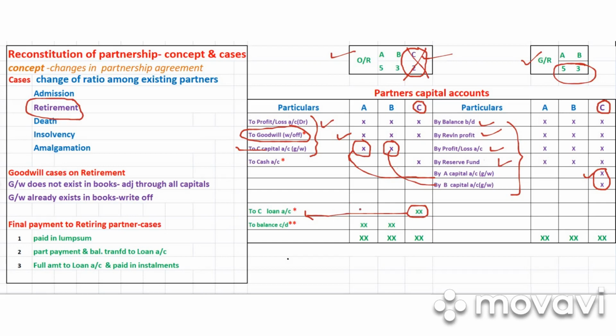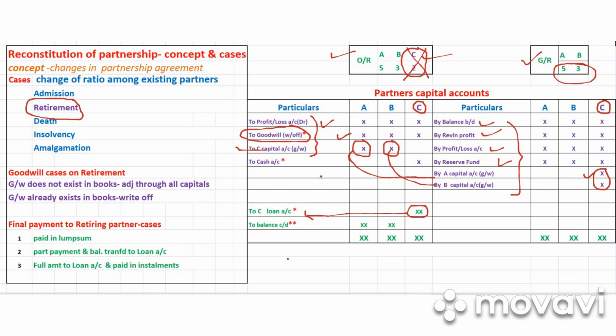Then in some questions, there will be an instruction to give the full amount, that means the total amount of C's entitlement has to be paid completely. If the partners have sufficient money in the cash account or bank account, they can pay, no problem.